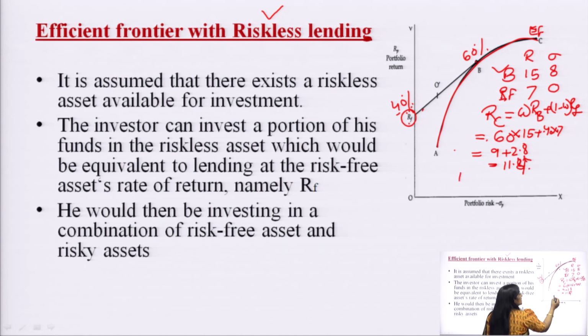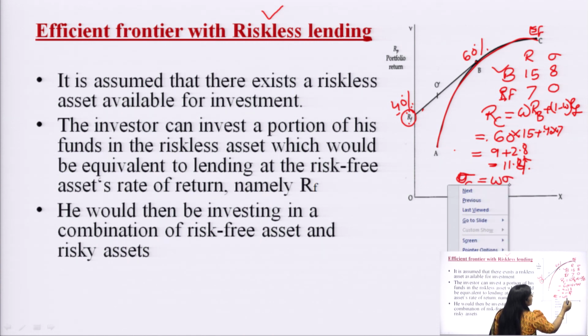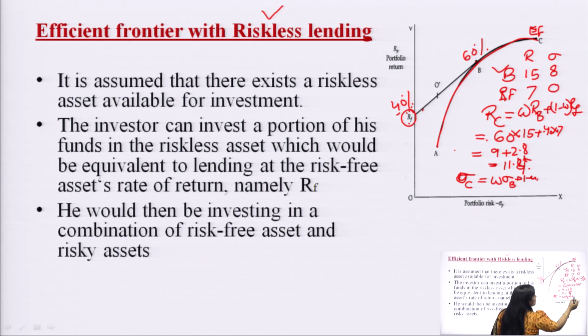And if we calculate the risk, it would be denoted by the standard deviation of the combined portfolio, and it will be equal to omega into sigma B, the total risk of portfolio B, plus 1 minus omega into sigma F. Since it is a risk free security, that component becomes 0, and this value would be 0.6 into sigma, which was 8.